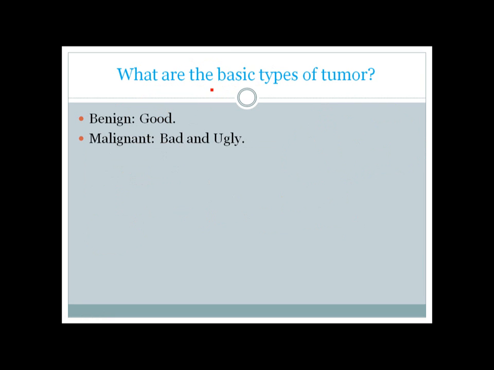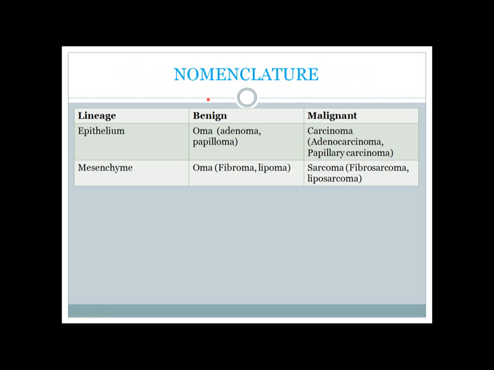So the basic types of tumor are benign and malignant tumor. Benign tumors are good and malignant tumors are bad and ugly. I will explain later why I am saying so. The nomenclature of tumors depends on the lineage where the tumor came from. If the tumor came from epithelial tissue, the benign tumor will be called oma. It's a suffix which will be added on the last part of the tumor name.